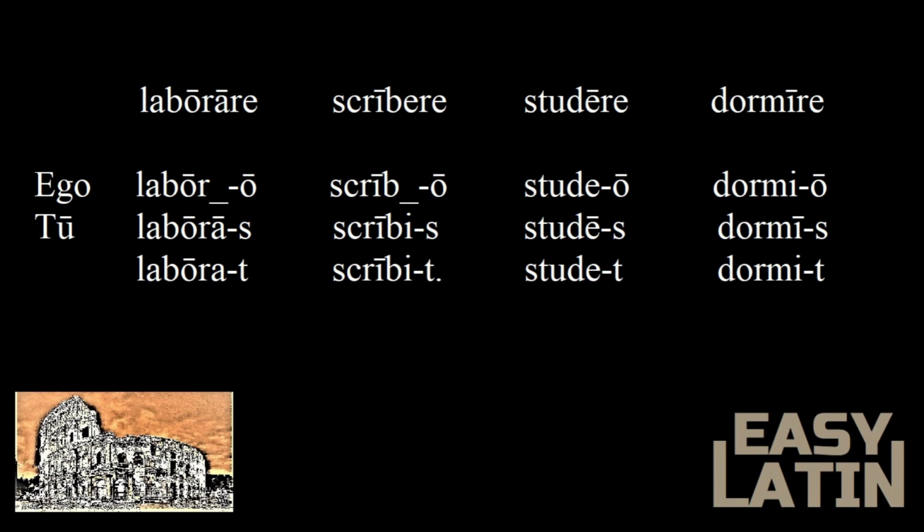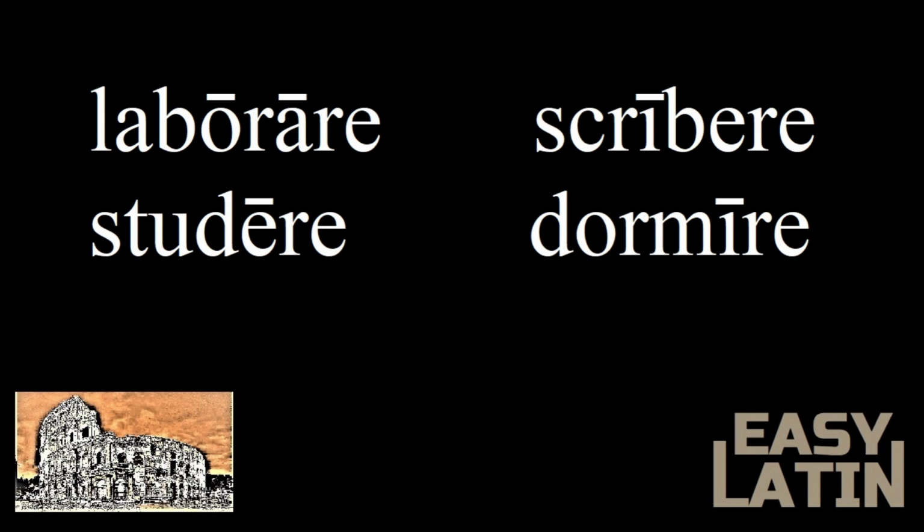What we think of as dictionary form for a verb, i.e. to work, is known as the infinitive form. For the verbs we've learned so far, this looks like laborare, scribere, studere, dormire. As you can see, the vowel before re in scribere is short, just like the tu form for this verb. But again, don't try to memorize these rules, because that's no fun, and you will naturally learn them as we work through more verbs, like this one.